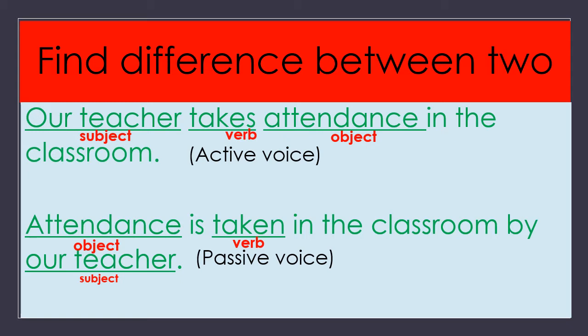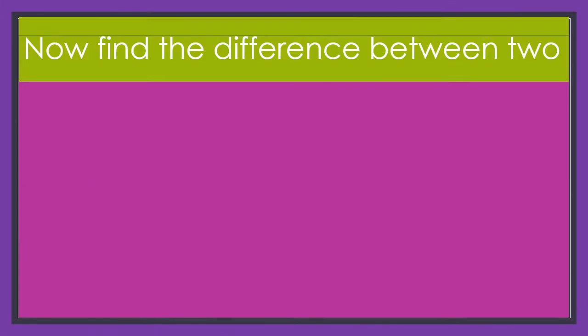Now, how can we change to passive voice without having a subject? Means we can ignore the subject sometimes. How can we do that? Let us see another example. Now children, look at one more example.